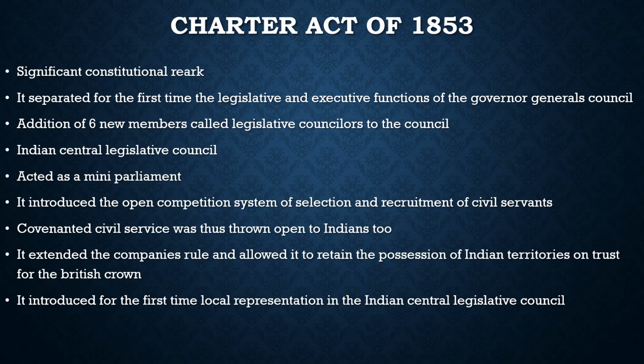What are the key features of this Charter Act of 1853? It separated for the first time the legislative and executive functions of the Governor General's Council. First we knew that the first phase of the British Parliament was to go for centralization, because they tried to have the same government which was there in our country, like a central king, the Mughal king. They tried to bring that shape of polity here so that the people in our country should not feel that they are ruled by somebody else. They wanted to give the idea that they are ruled by the Mughals but in a different uniform.